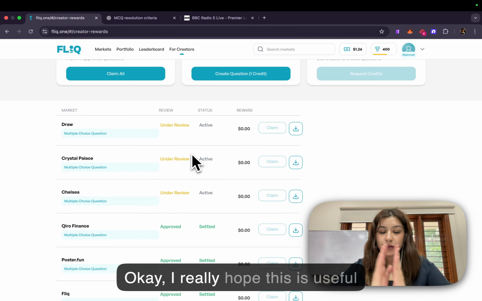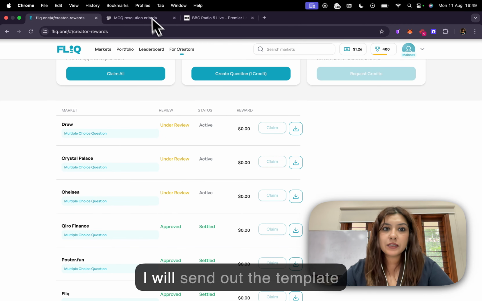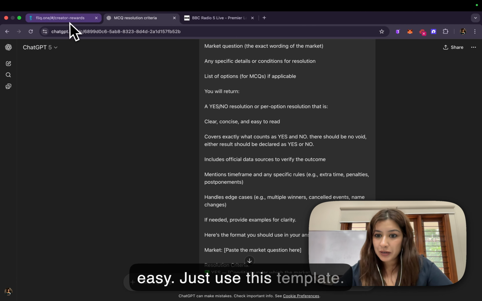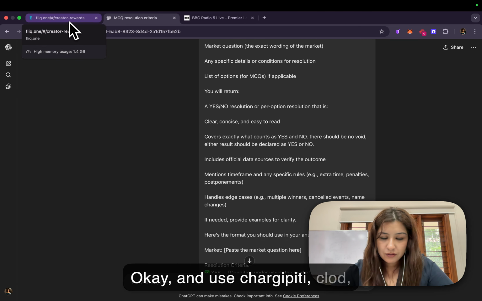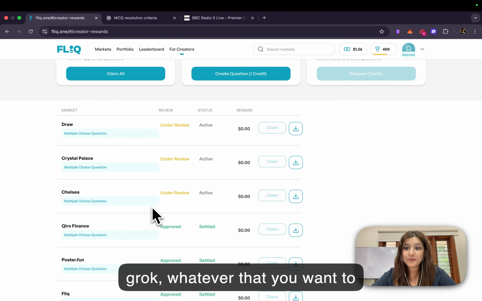Okay. I really hope this is useful to you. Couple of things to note. I will send out the template which I used over here. Super easy. Just use this template, okay? And use ChatGPT, Claude, Grok, whatever it is that you want to use.